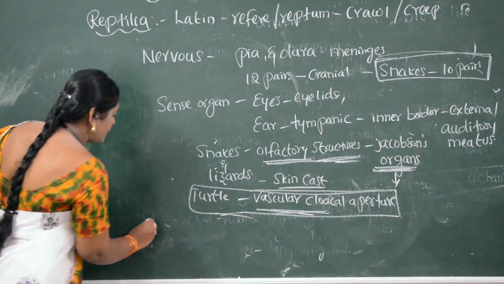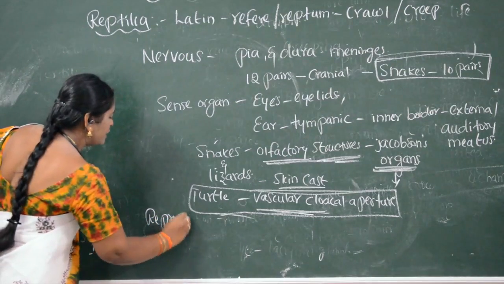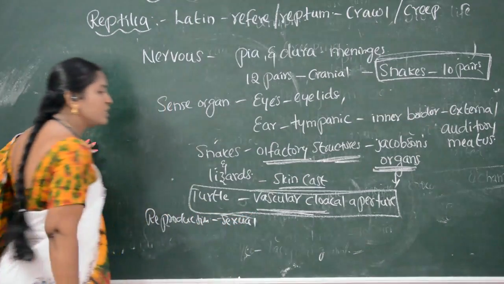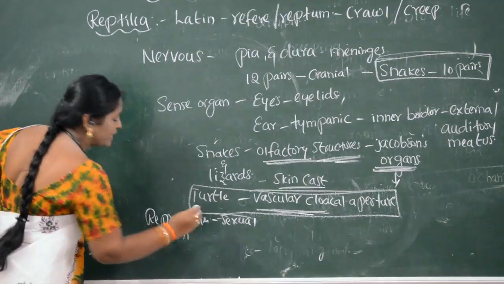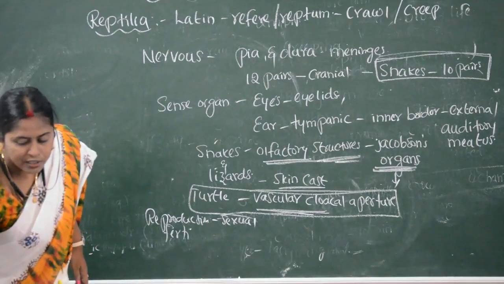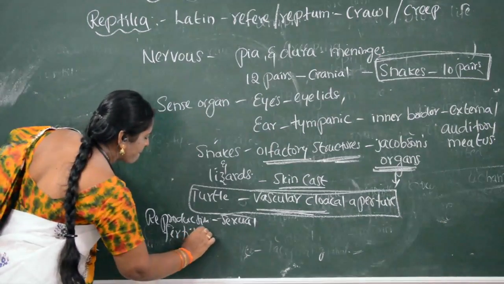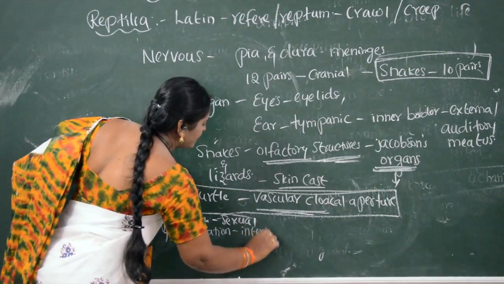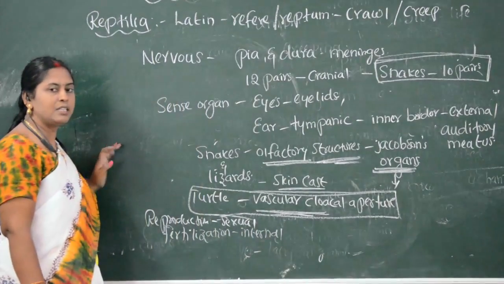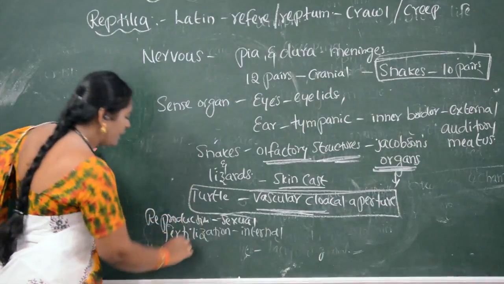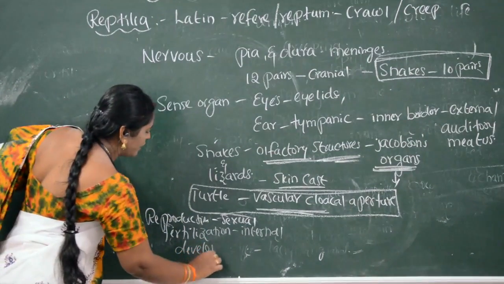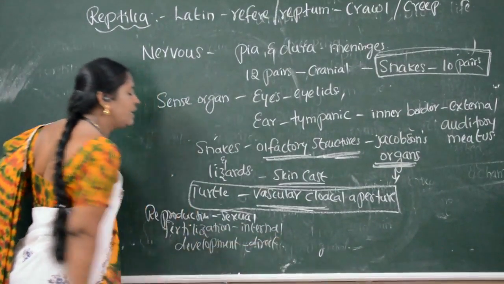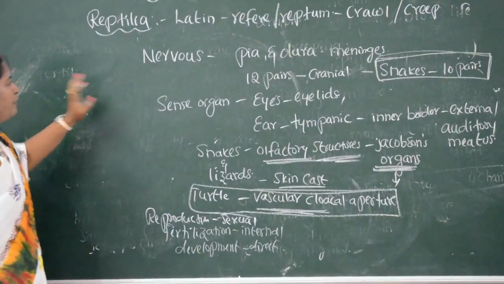Reproduction of these organisms is sexual reproduction. Fertilization is internal fertilization. Internal fertilization means fertilization which occurs inside the body. Development is direct development. So these are the features of this group.